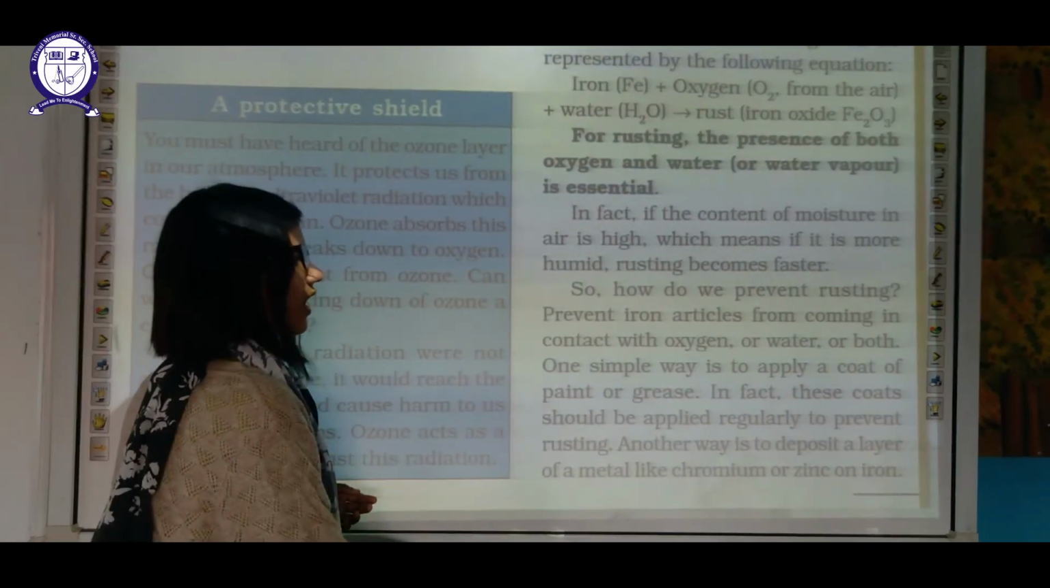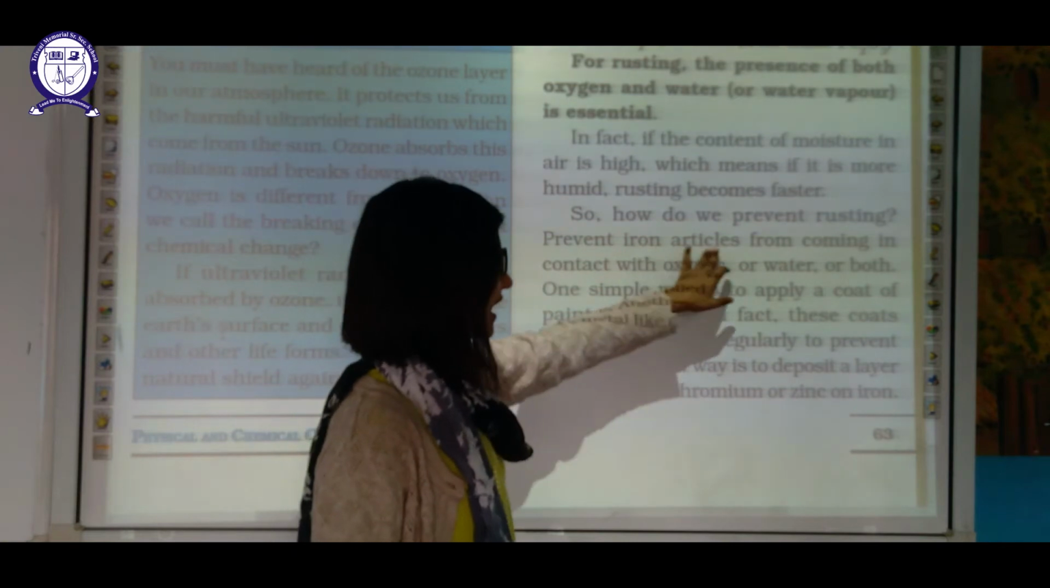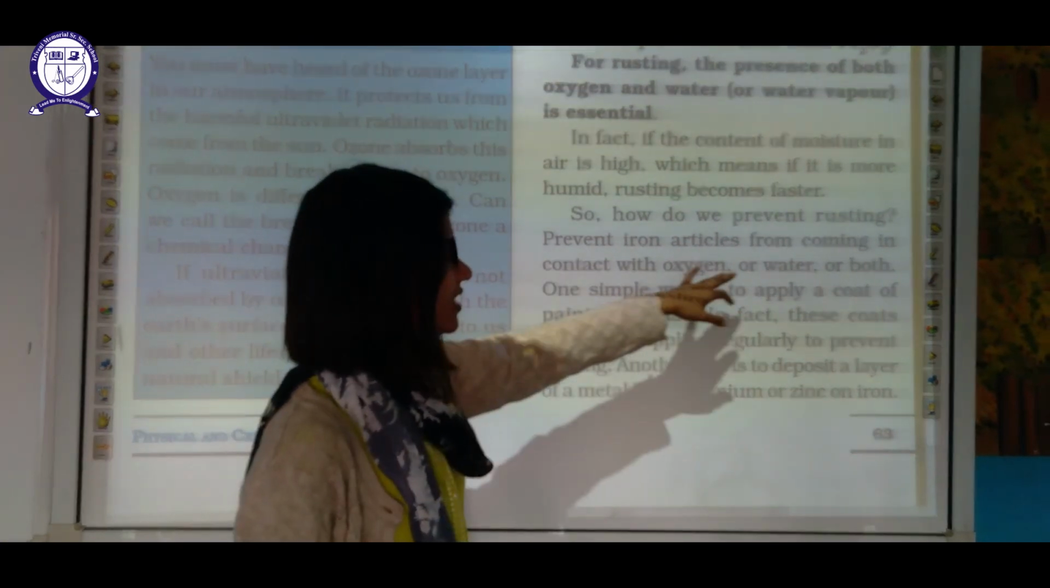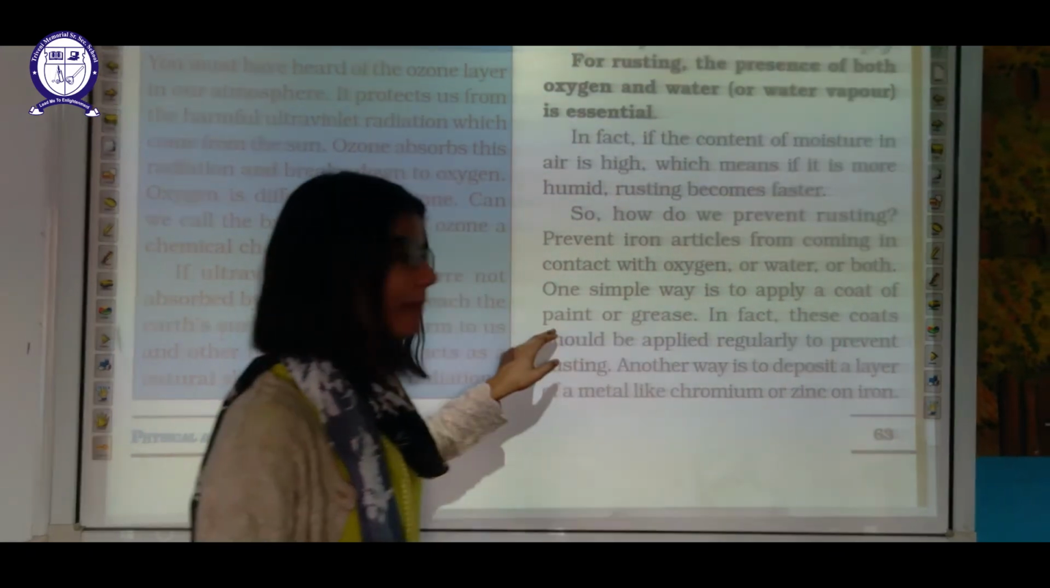So how do we prevent this rusting? By preventing the iron article from coming in contact with oxygen and water, or both. One simple way is to apply a coat of paint or grease.